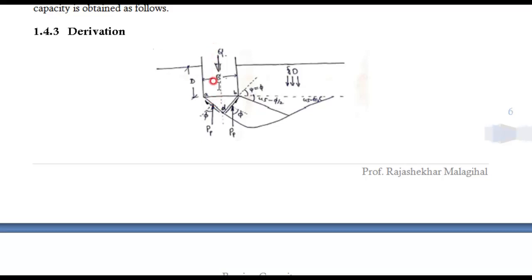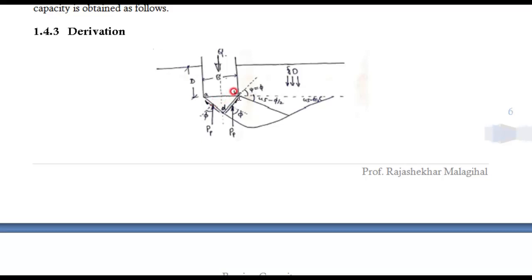Therefore when it penetrates here, this soil will not fail at all. Then the failure soil will be here and there. Therefore, when I consider this foundation, I have to consider this triangular portion also as a foundation. Then what is the angle of this triangular side?